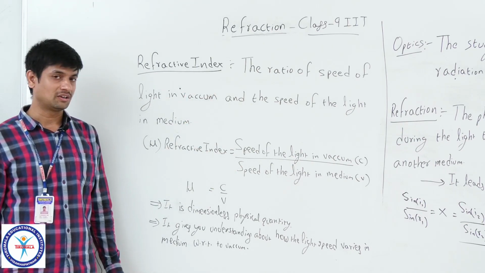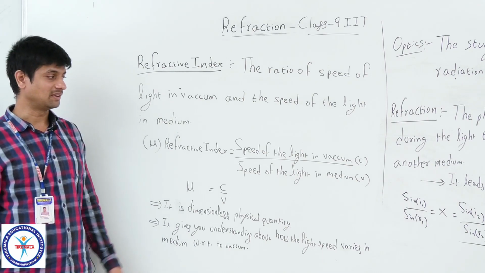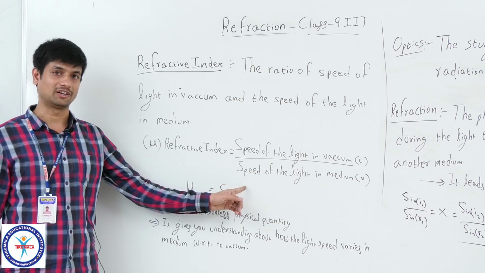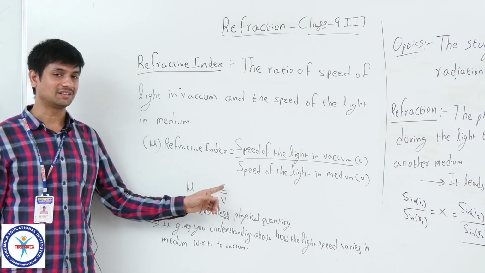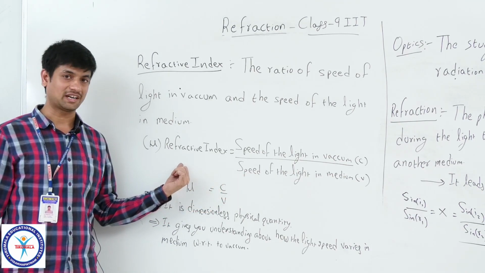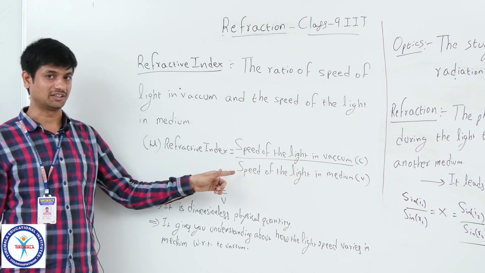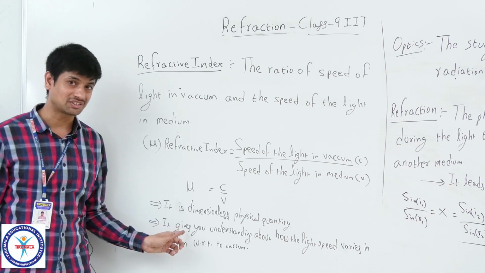Whenever you compare with a basic value, the basic value is usually represented in the denominator, but I have written it here in the numerator. Why? Because how many times it varies is known by the refractive index. That's why the case is different. The refractive index is a dimensionless physical quantity.